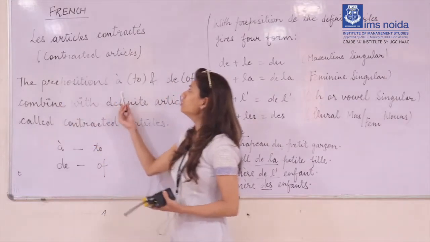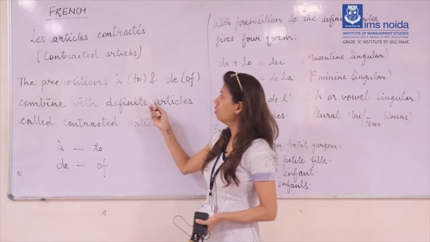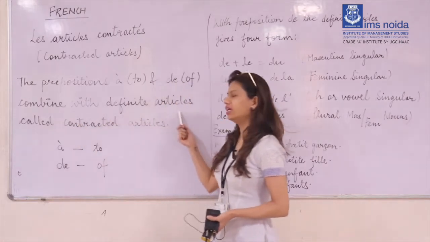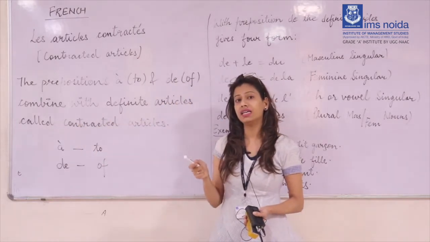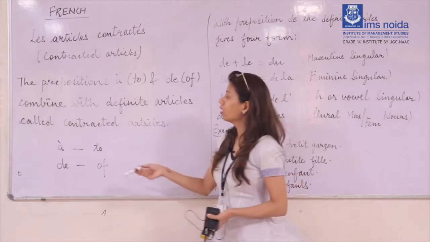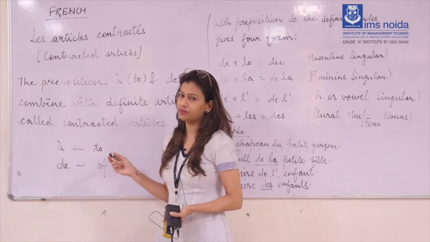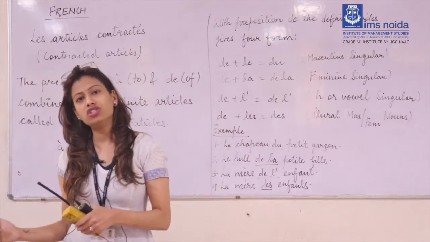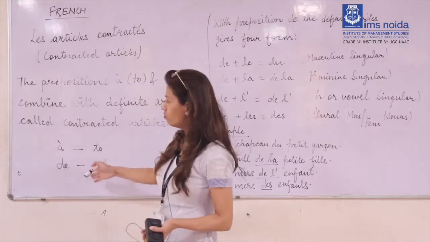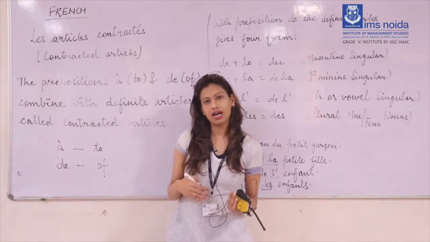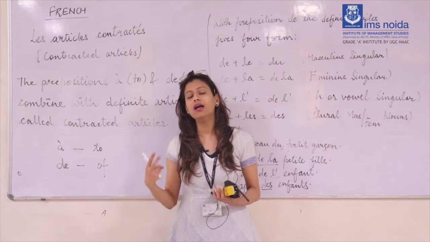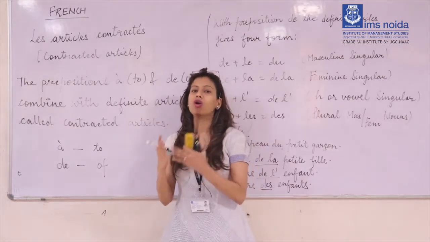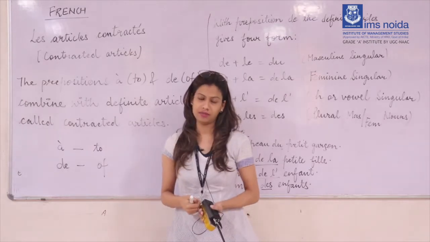The preposition à, which means to, and de, which means of, combined with the definite articles, like "the" in English, are called contracted articles. So when you combine the preposition à or de, either one of them, with the definite articles le, la, les and l', we get the contracted articles.